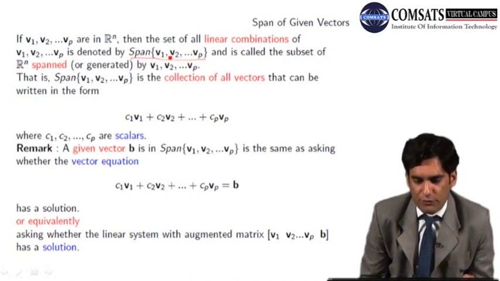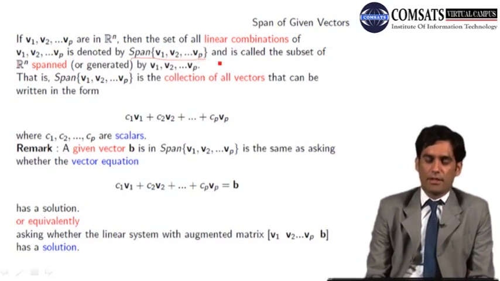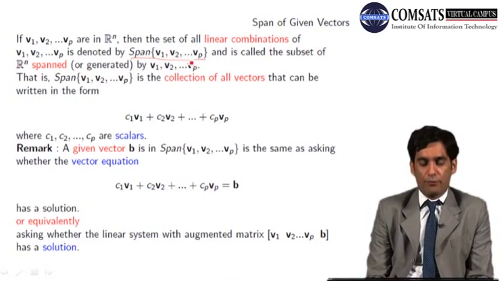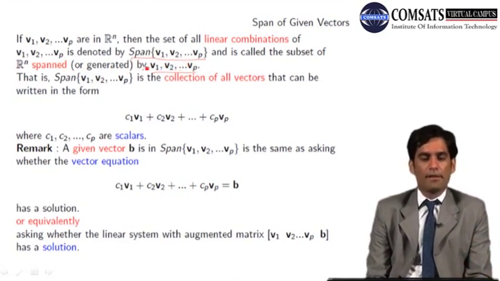These are the given vectors v1, v2 and vp, and is called the subset of Rn. Of course ये जो है span जो होगा ये subset होगा Rn का, spanned or generated by this one. ये span जो होगा ये एक subset होगा Rn का, और ये generated by, हम कहेंगे कि this set is spanned or generated by these vectors v1, v2 up to so on vp.